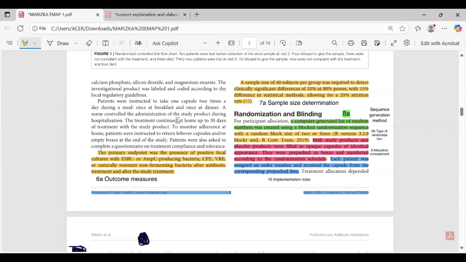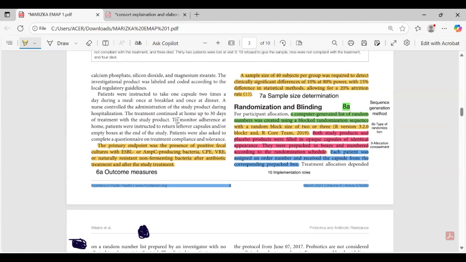So 7A, sample size determination. A sample size of 40 subjects per group was required to detect a clinically significant difference of 9% at 80% power with 50% difference in statistical method, allowing for a 20% attrition rate.